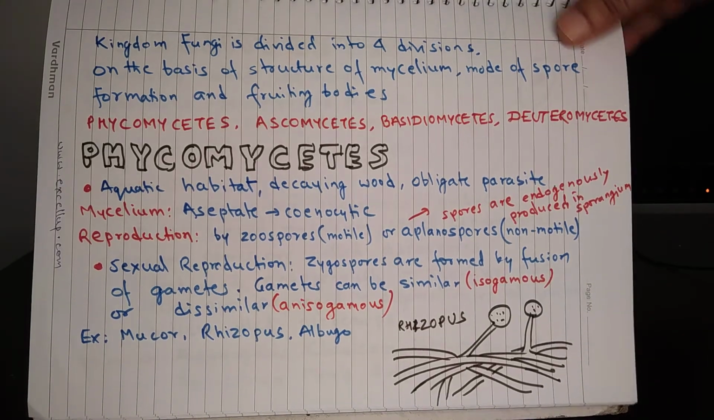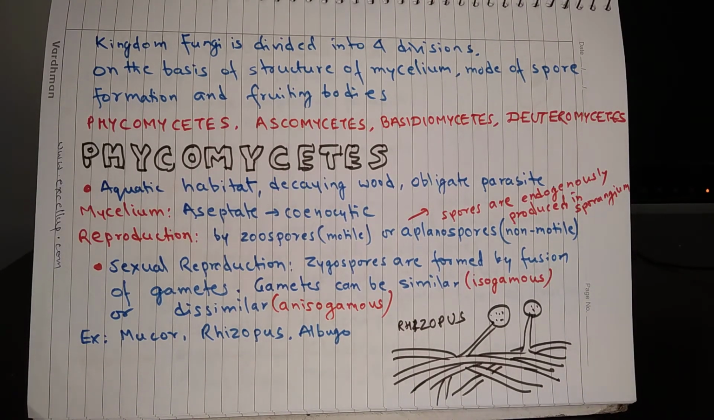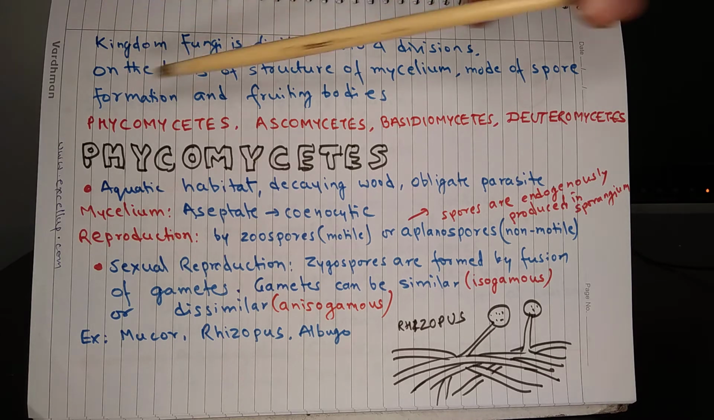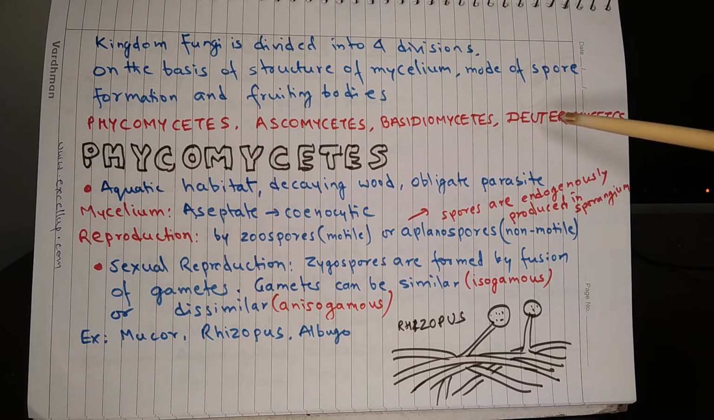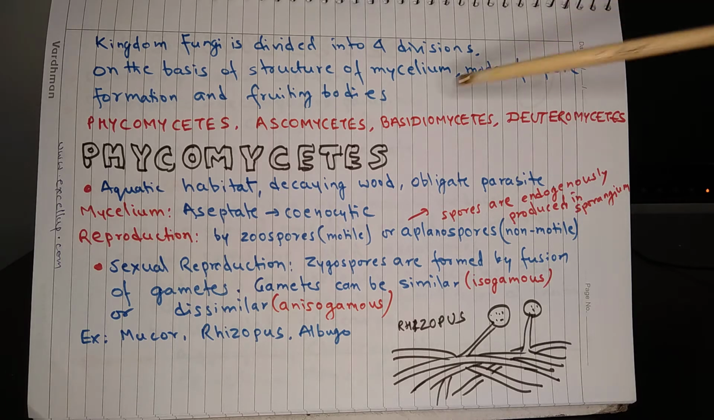Kingdom fungi is divided into 4 divisions, and this classification is made on the basis of structure of mycelium, mode of formation of spore and fruiting bodies. So these divisions are Phycomycetes, Ascomycetes, Basidiomycetes and Deuteromycetes. So let us begin with Phycomycetes.